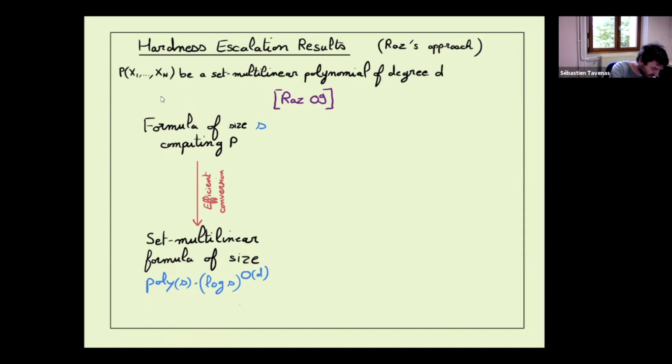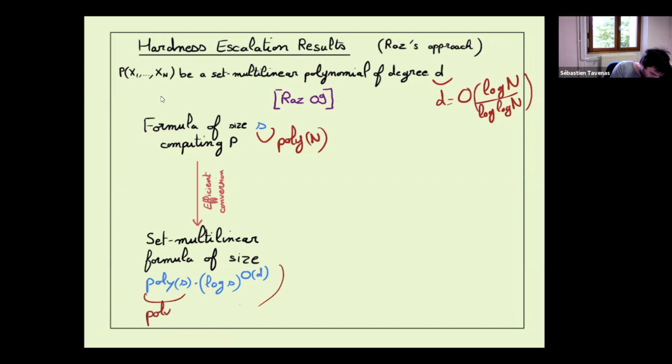Now, if for D we take a degree which is log n divided by log log n, and at the beginning the size S is poly n, what is the blow-up? It is still poly n. We can say it's 2 to the D times log S. Our S is poly n, so log S is the same as log n.